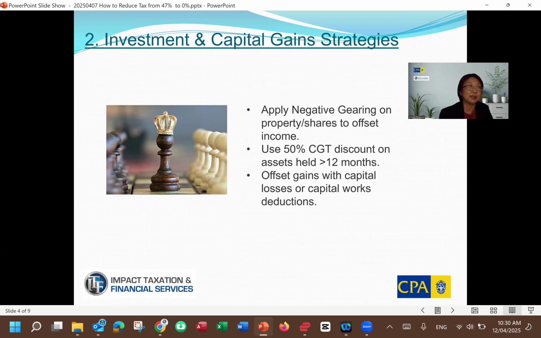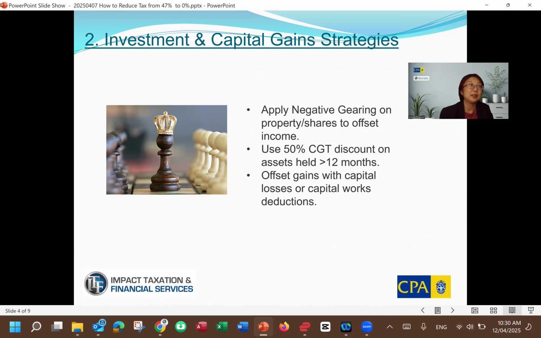Basically, you create a tax loss using a rental property, or potentially shares. But underneath, there's a lot to it. Like non-cash deductions, such as depreciation, and how to utilize it to create a tax loss, even if you have a positive cash flow.